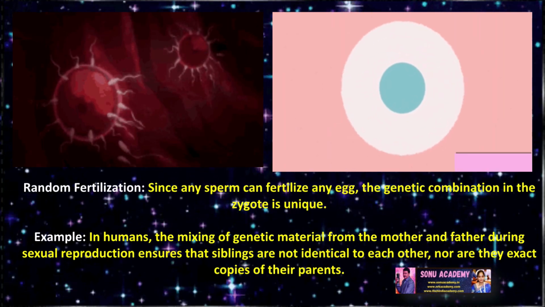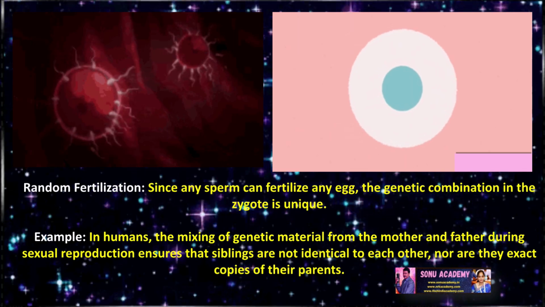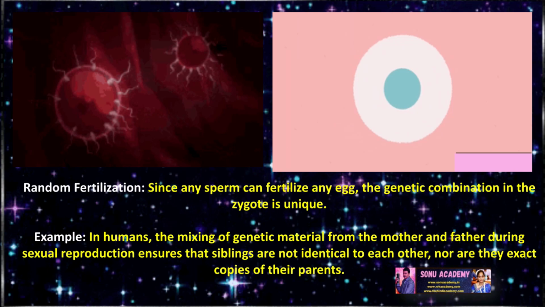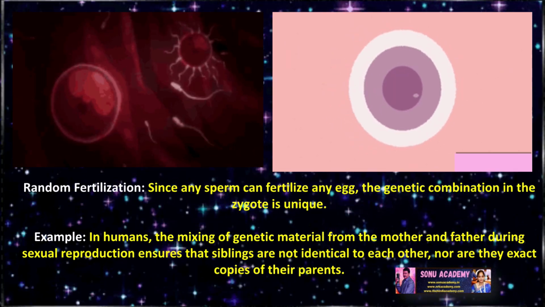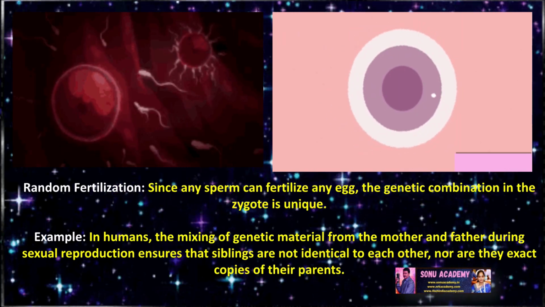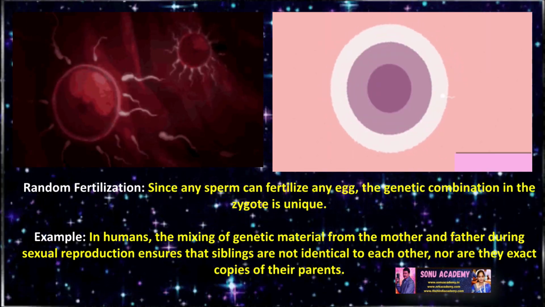And the next one is random fertilization. Since any sperm can fertilize any egg, the genetic combination in the zygote is unique. Example, in humans, the mixing of genetic material from the mother and father during sexual reproduction ensures that siblings are not identical to each other, nor are they exact copies of their parents.